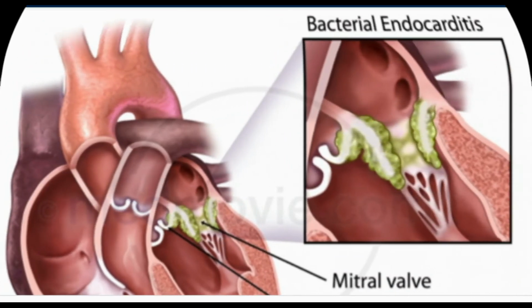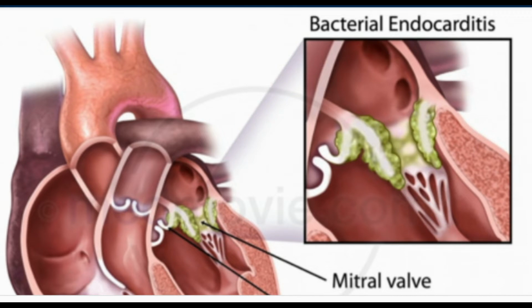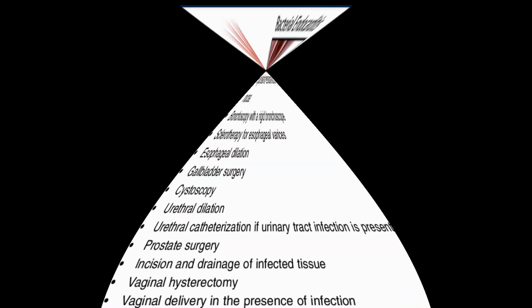It is twice as common in men as in women. In the United States, over 25% of cases affect people aged 60 years or above. Studies suggest that endocarditis affects at least 4 in every 100,000 people each year, and that the number is increasing.